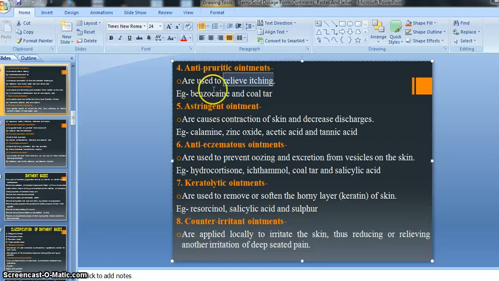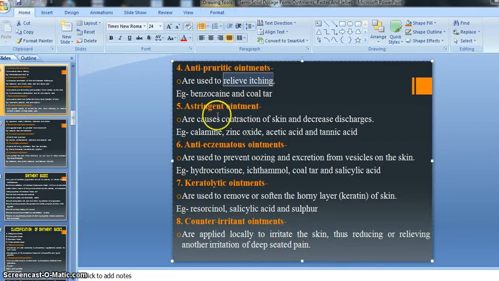There are two kinds of drugs given, that is benzocaine and coal tar. Benzocaine and coal tar have antipruritic properties, meaning ointment containing benzocaine or coal tar is used for the treatment of itching conditions, right? Itching also occurs on our skin surface, so that's why it is categorized this way, as antipruritic ointment.